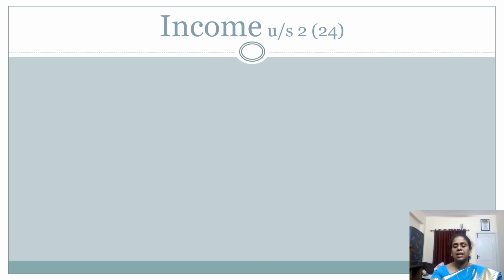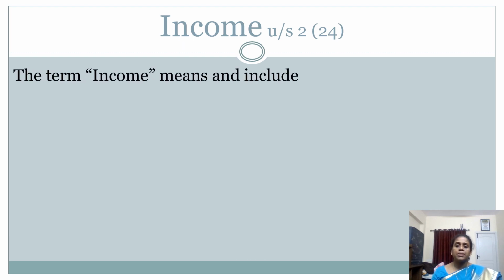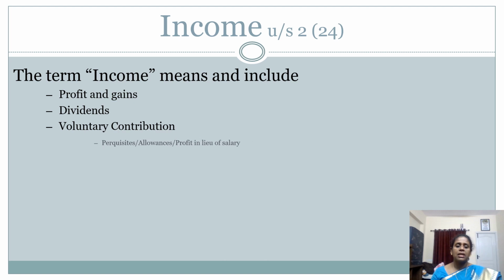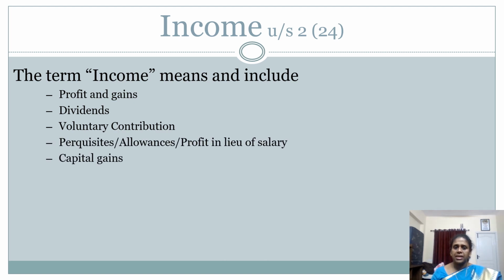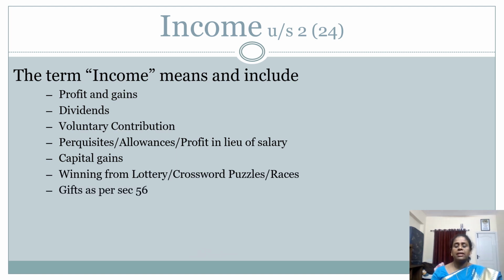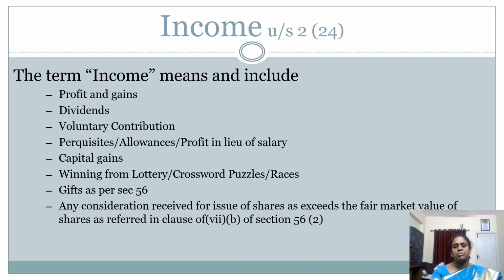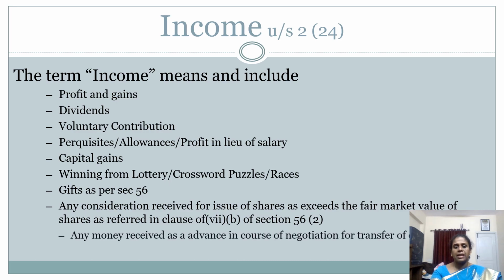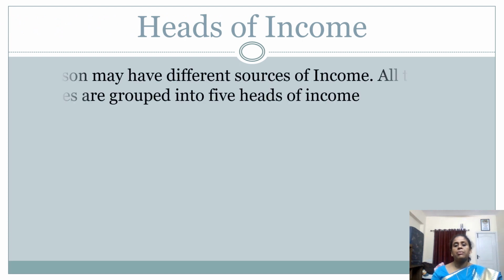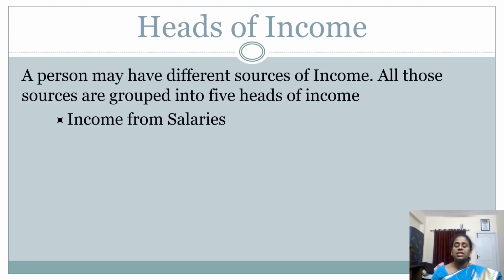The next is income. As per income tax, there are various forms you can consider as income. It can be a salary, it can be perquisites, it can be profit in lieu of salary, it can be a dividend, it can be a voluntary contribution, it can be a casual income, it can be income from capital gain, or anything can be considered as income as per income tax.